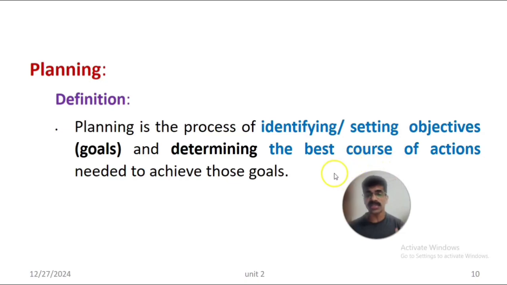A set of best activities is called the best course of action that is needed to achieve those goals that we have already set. So planning involves identifying and setting various objectives and goals, and finding out the best course of action, the activities or functions needed to accomplish the set goals at the end.